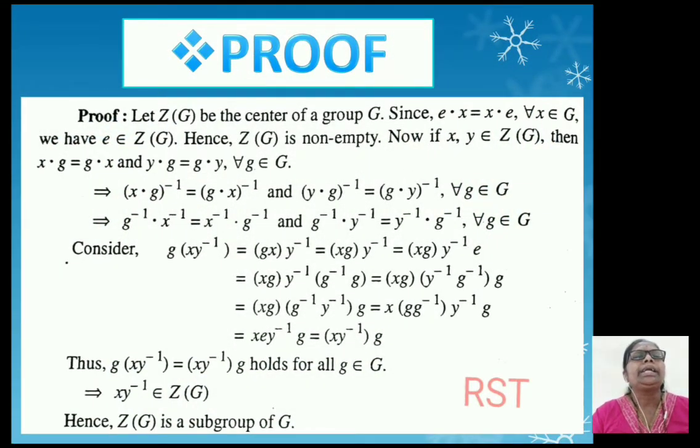Let Z(G) be the center of the group. Since e·x equal to x·e for all x belongs to G, e is the identity element. So we have e belongs to Z(G). Hence, Z(G) is non-empty.